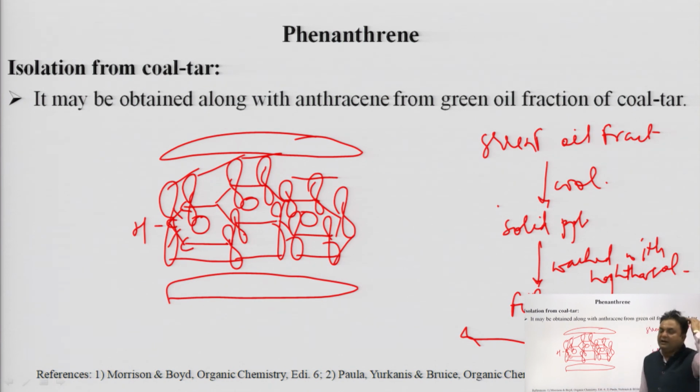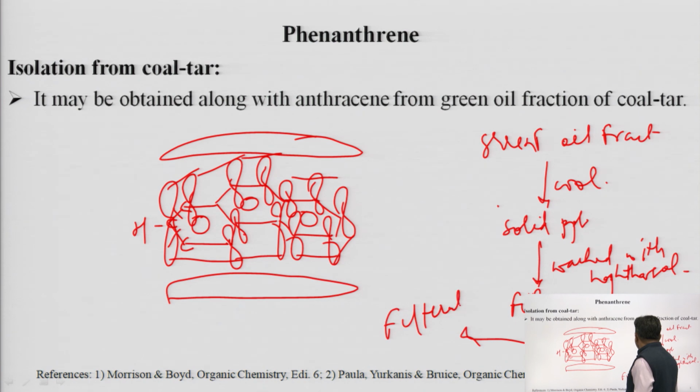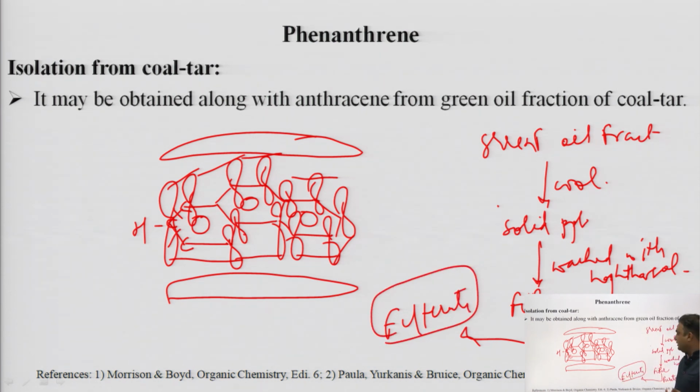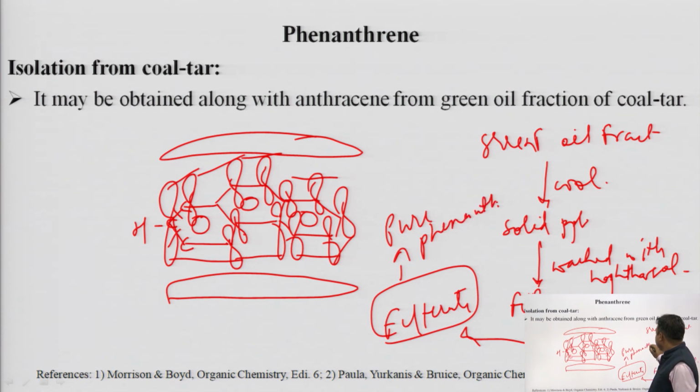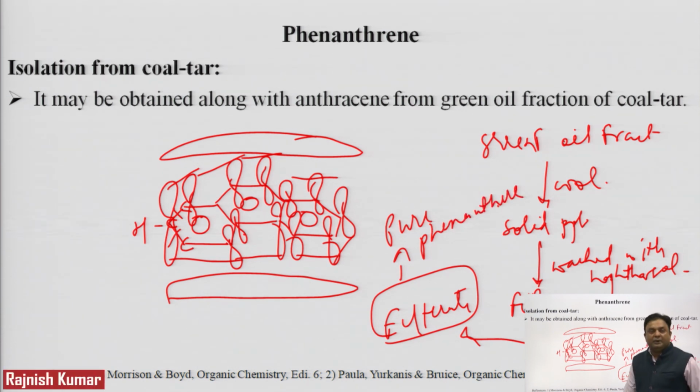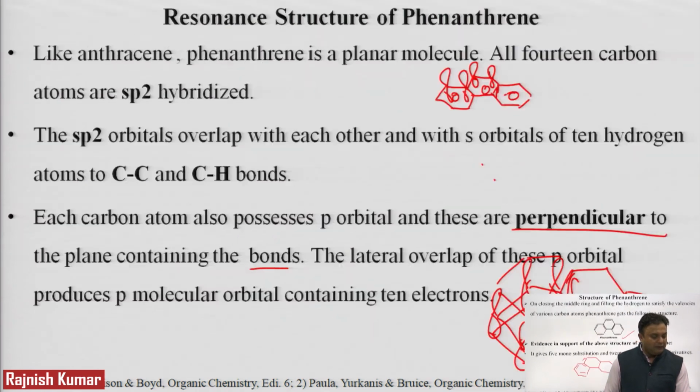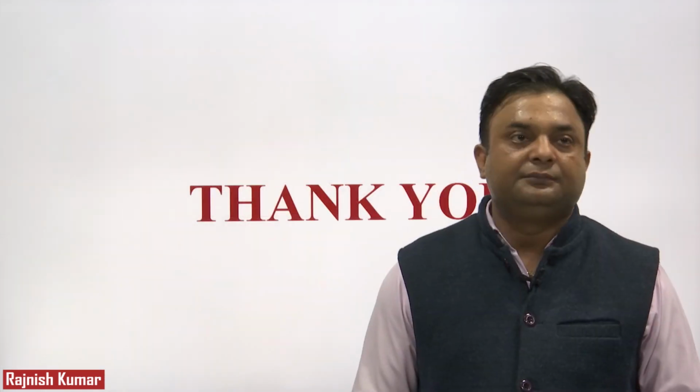Picrate has the characteristic that it will dissolve only the phenanthrene ring, not the others. Again we go for filtration, and this filtrate has only phenanthrene, which on crystallization gives pure phenanthrene. So this is all about the synthesis and the structure of phenanthrene. Thank you so much.